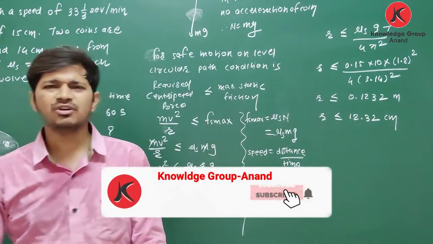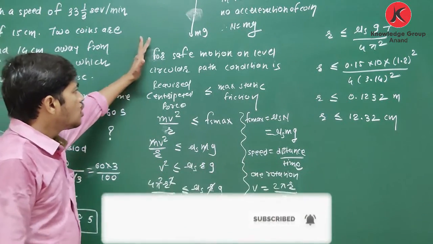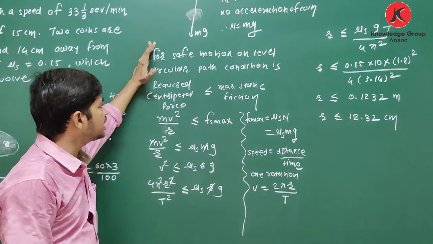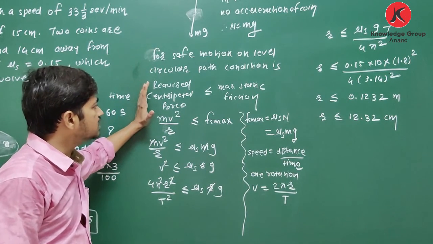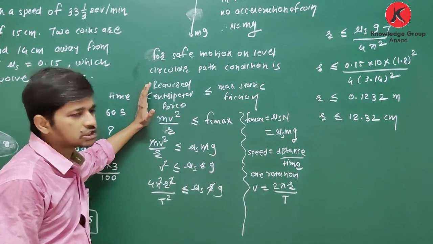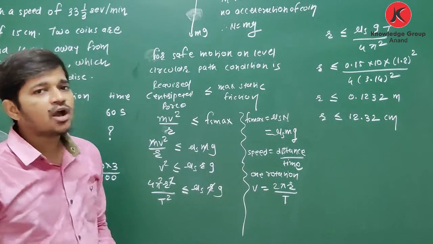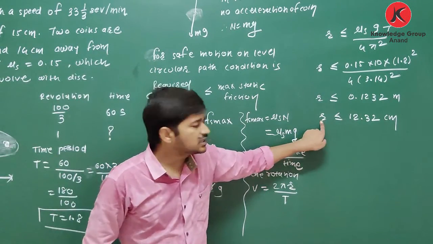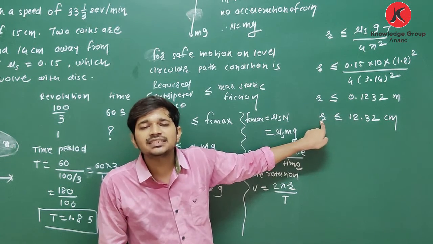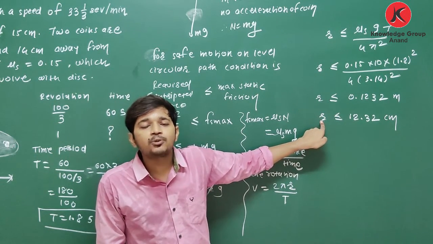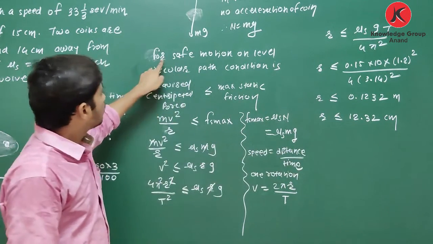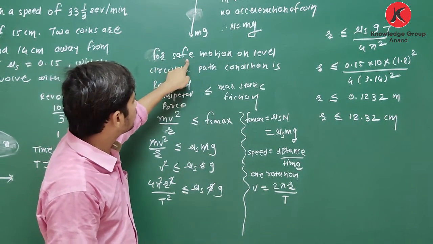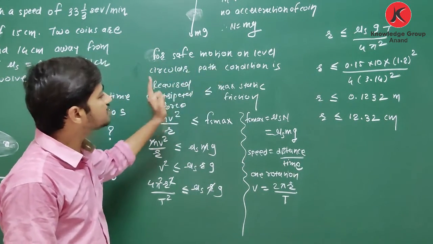So now what is the meaning of this? See here, what is the title? For safe motion on a level circular path, the condition is that the required centripetal force is less than or equal to the maximum static friction. So for this given data, what is the distance from the center up to which an object can move safely on a level circular path?